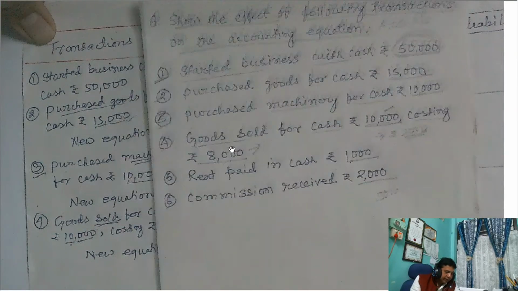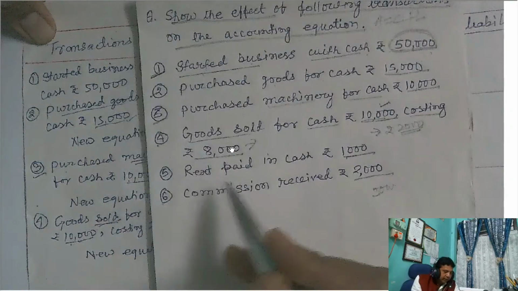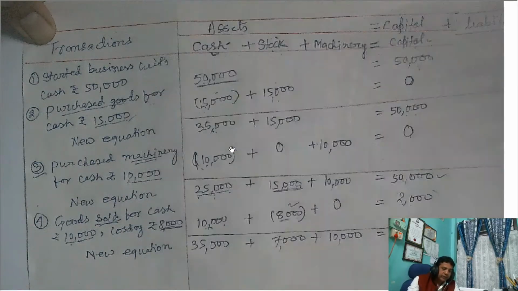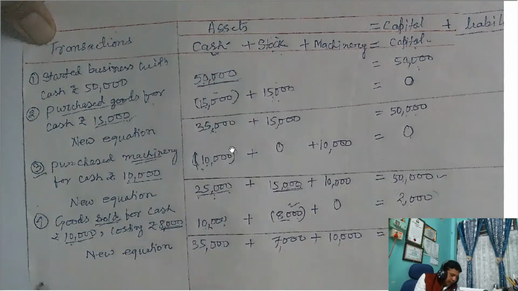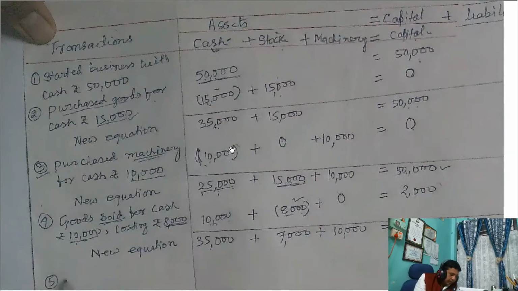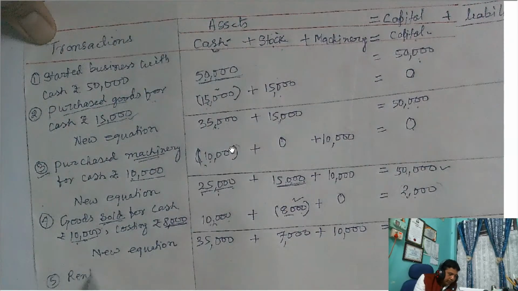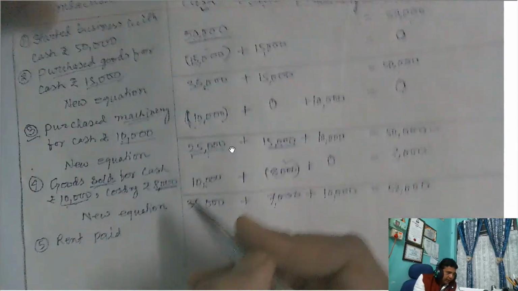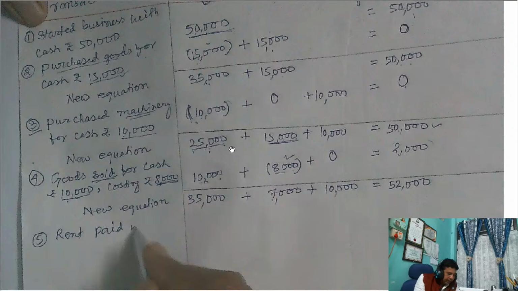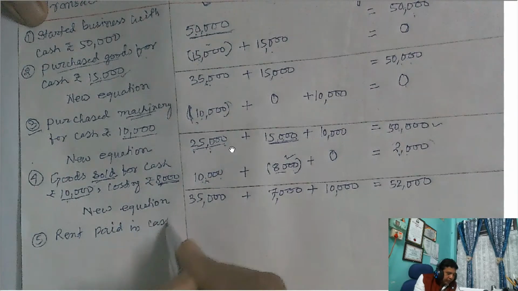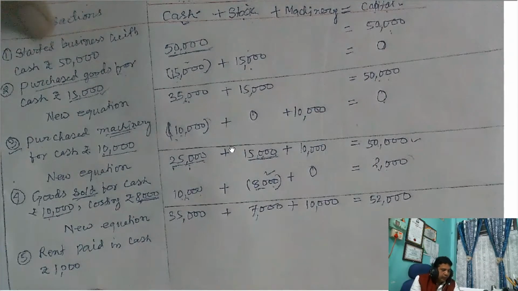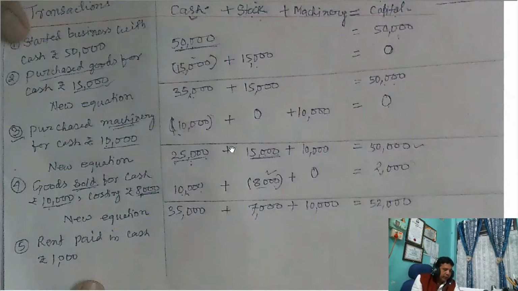So what is given here? Transaction number 5. You see here, rent paid in cash rupees 1,000. So now write down again. Number 5, rent paid. दिखाई दे रहा है? Rent paid in cash rupees 1,000.